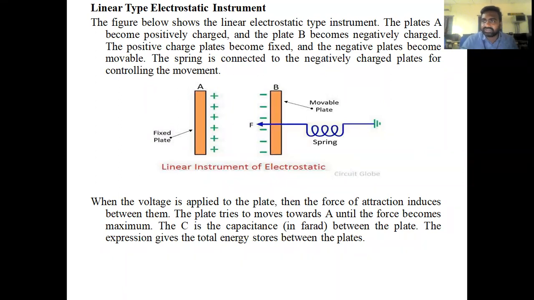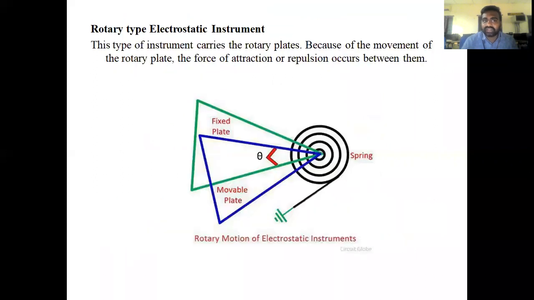Whenever the moving plate moves towards the fixed plate, the needle will rotate. That's what we discussed with the linear type electrostatic instrument.